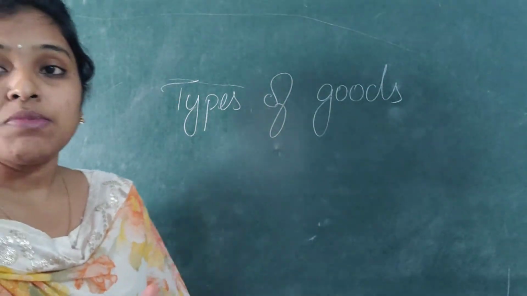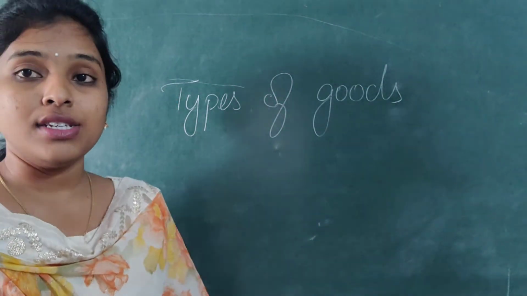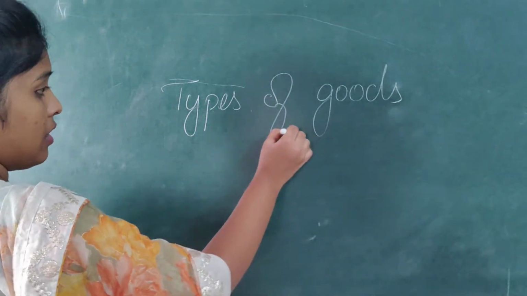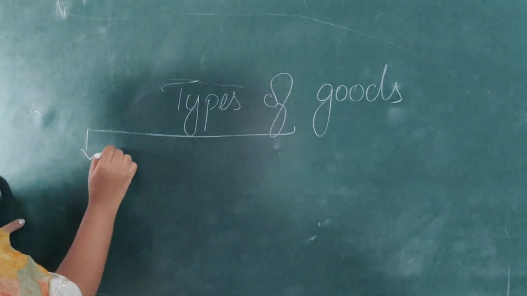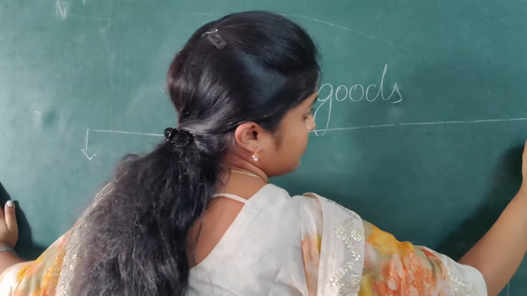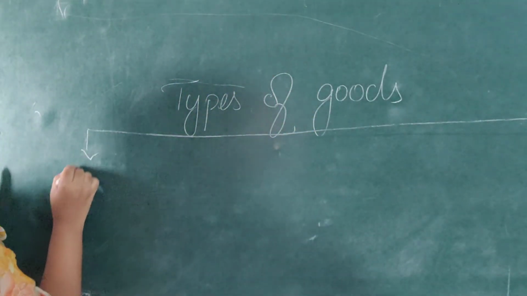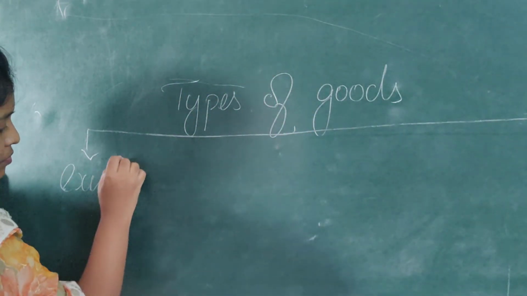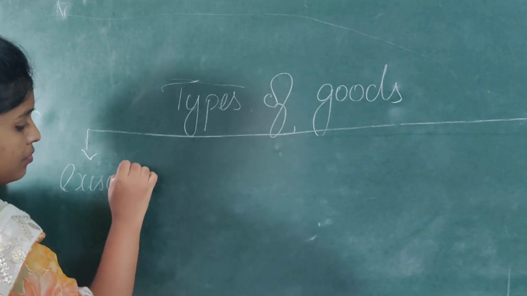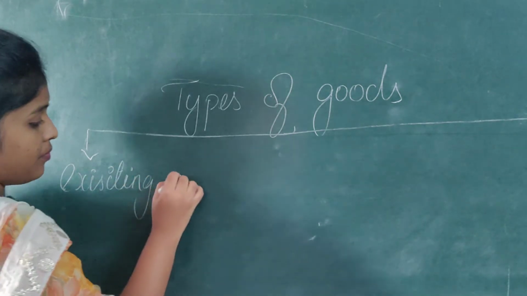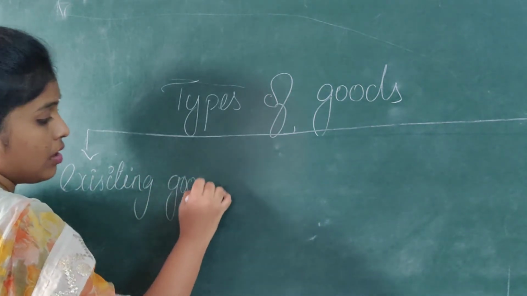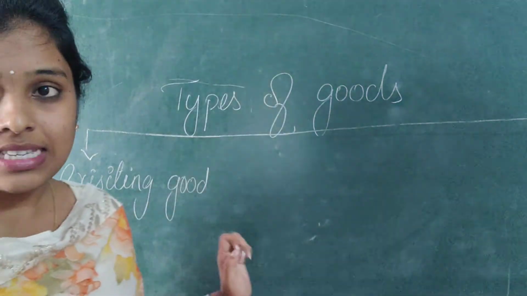So, under the types of goods, we are categorized into different types. First type is existing goods.